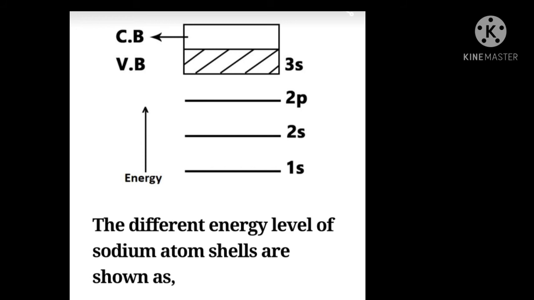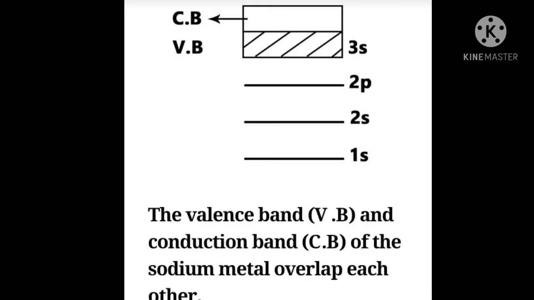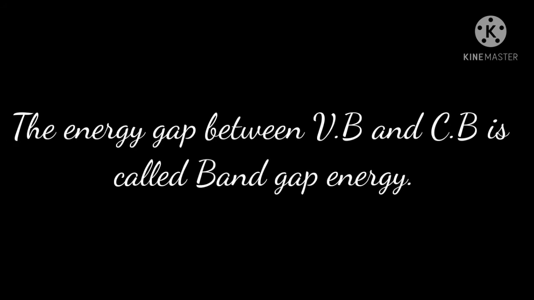What about the conduction band and valence band? The conduction band and valence band in sodium metal overlap each other. Students, listen carefully. The gap between the valence band and conduction band is called the band gap. For metal, it is 0 because both overlap each other.